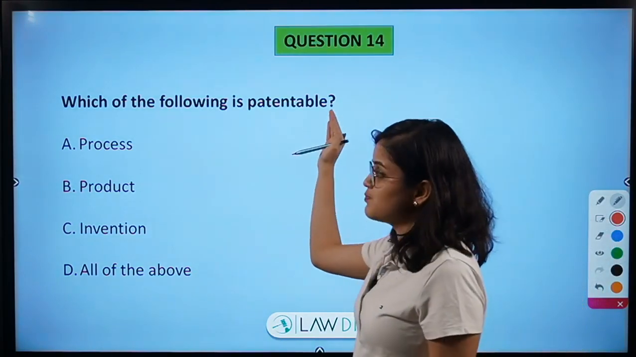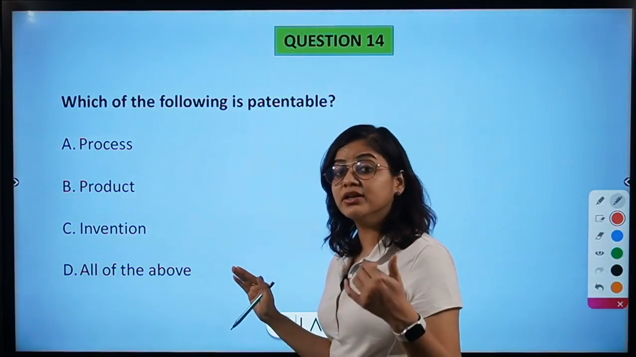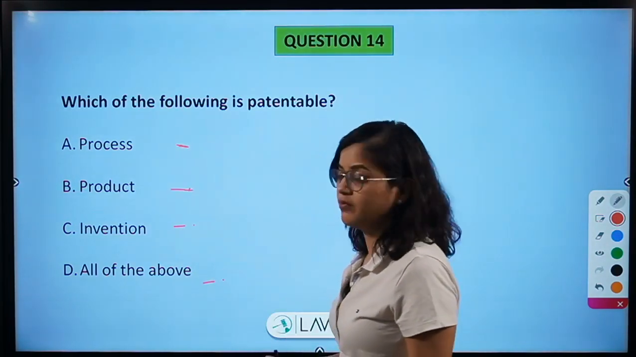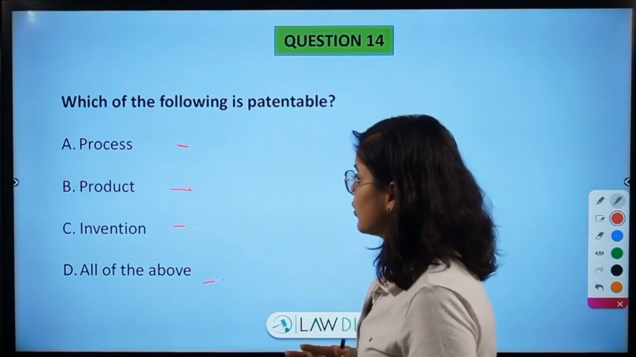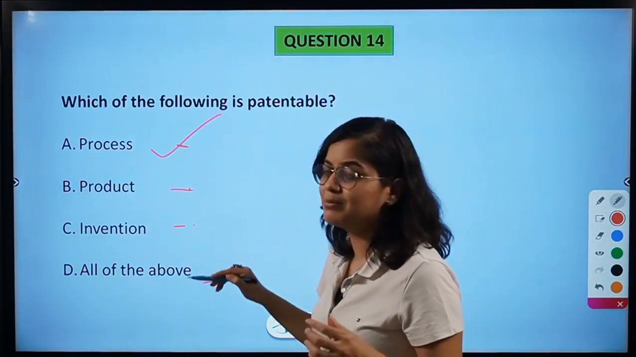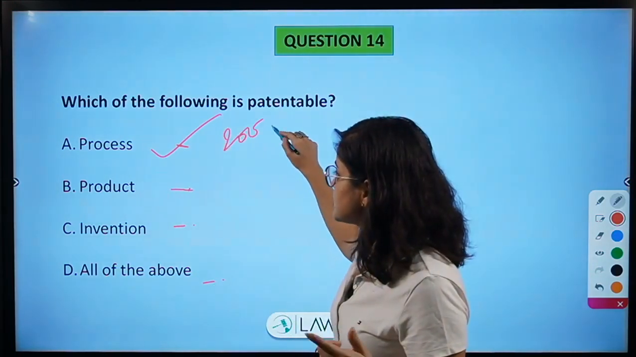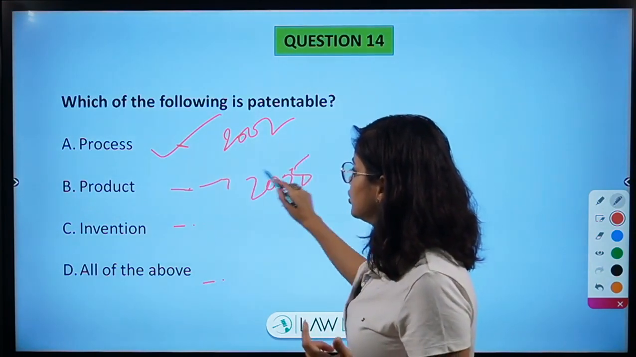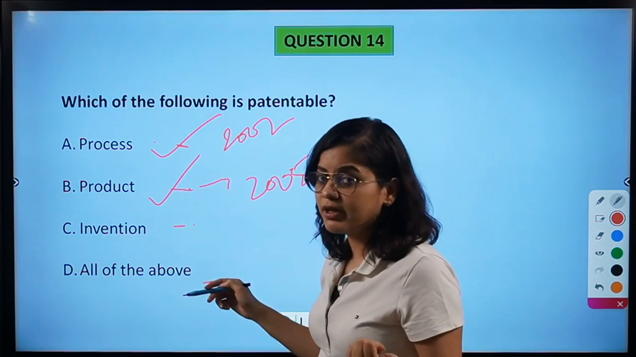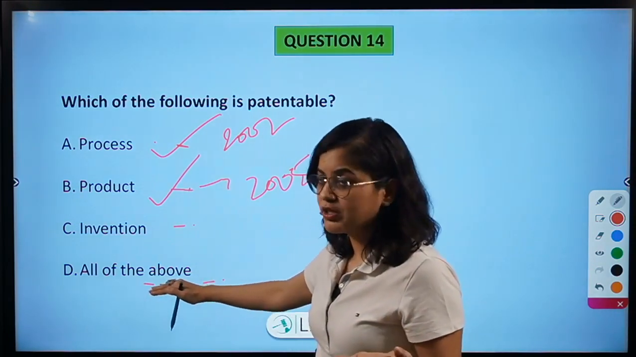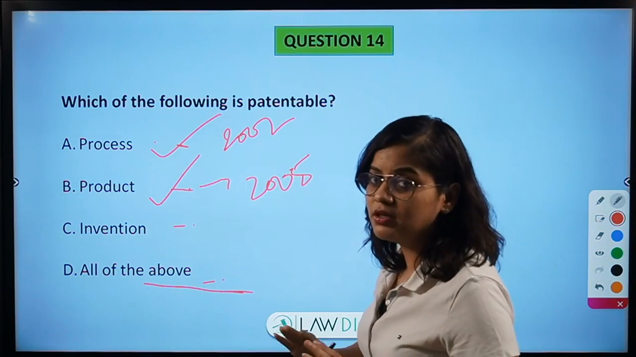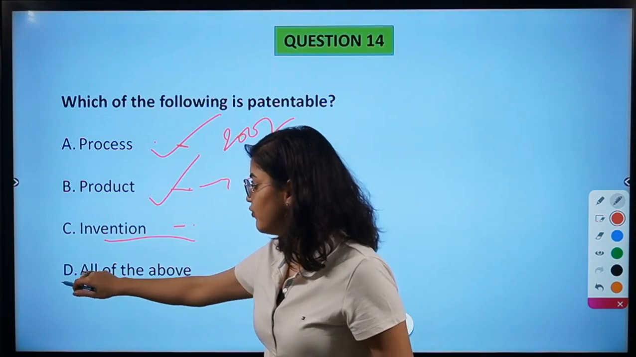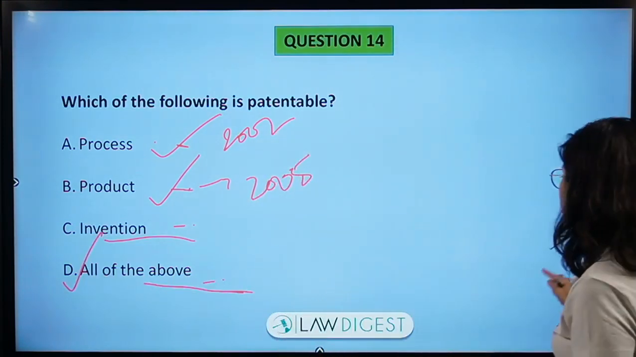Now, which of the following is patentable? Process, product, invention, or all of the above. Like we saw in the questions before this, process is obviously patentable. Since 2002 it was there. Now product patent was introduced in 2005. So here we can see these two are patentable. Therefore the answer should be all of the above, even if we go by the exclusion method. And invention is also patentable. Therefore option D is the correct answer to this question.